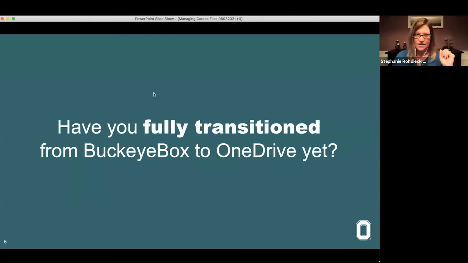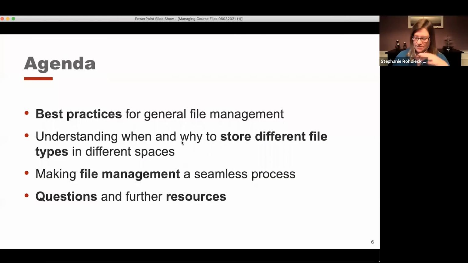The next question I have will be helpful for us to know. It is, have you fully transitioned from Buckeye Box to OneDrive yet? So the university is doing this in batches. So we kind of wanted to get a sense of, have you done this transition?